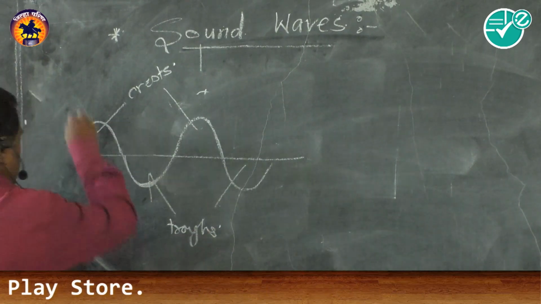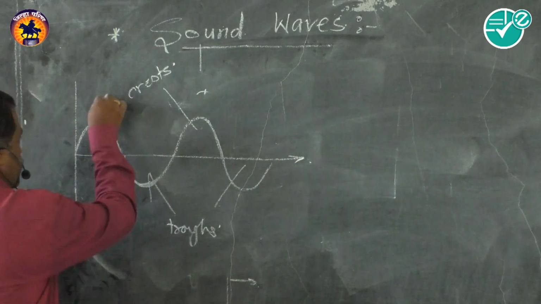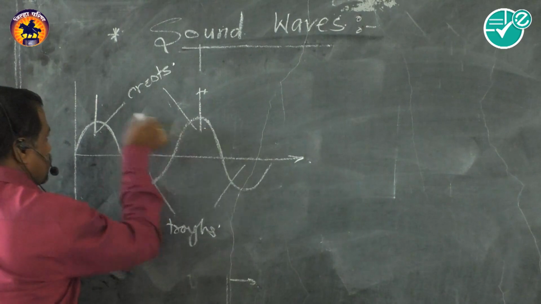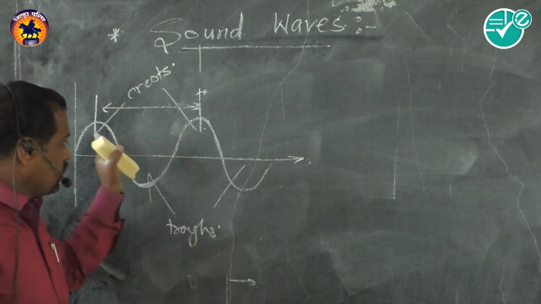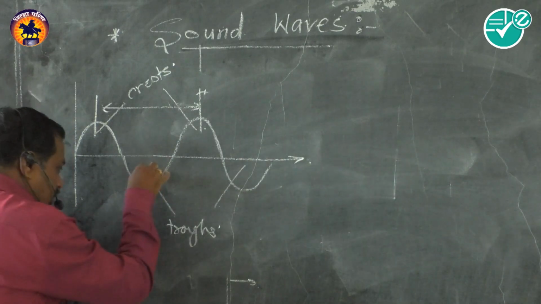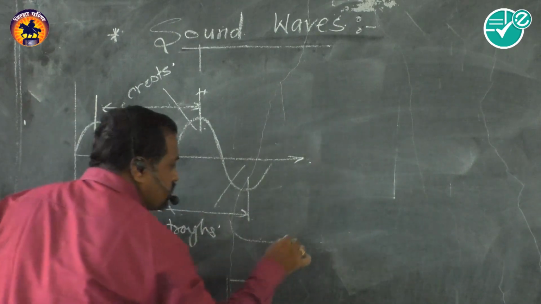Here, this is the distance between successive crests, one crest and then another crest. The distance between successive crests, or we can say between successive troughs, is called the wavelength.